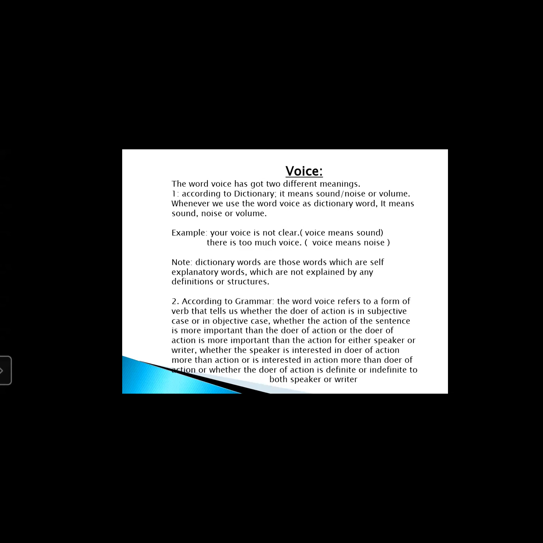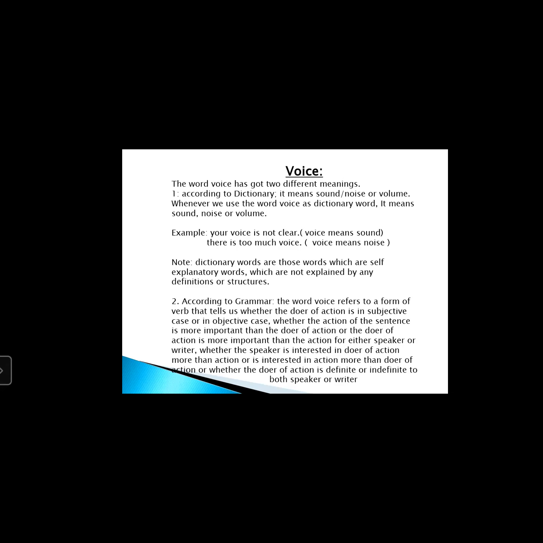As I earlier said, Noshin broke the door and the door was broken by Noshin. Both of them have got the same meaning. But what was my mentality in my first sentence and what was my mentality in my second sentence? My mentality in my first sentence was towards the doer of action, and my interest in my second sentence was towards the action. So even without using any extra word, any extra kind of gesture or body language, you all understood that here the speaker was interested in the doer of action. Here the speaker was interested in the action more than the doer of action.